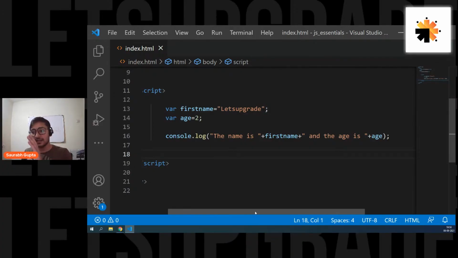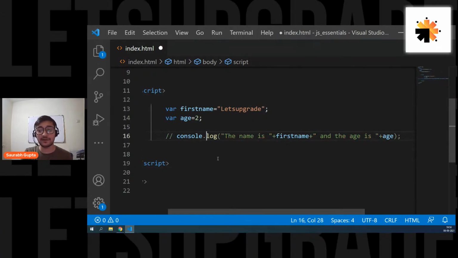Focus on what I'm saying. This way is good for single lines, for two or three variables. But when you have a large collection of variables, when you have a large string, when you want to generate some HTML with this string, or when you want to write multiple lines of string, then this practice creates a lot of mess. And for that, you have some other way of doing it. You have one more way that makes it easier for you to write multiple variables and multiple lines of strings together. So let's see the next way of doing it, guys.